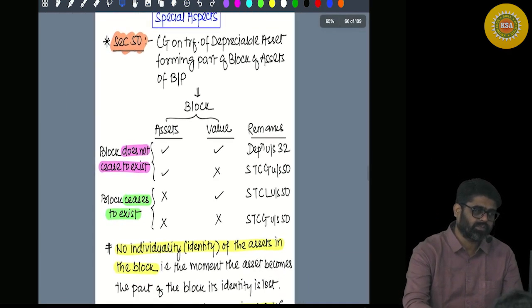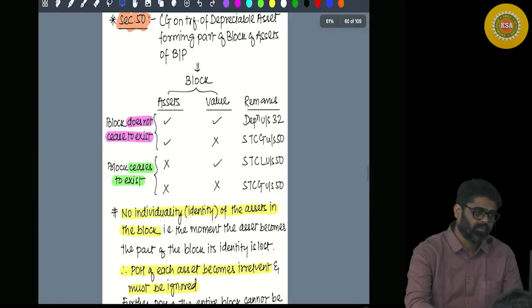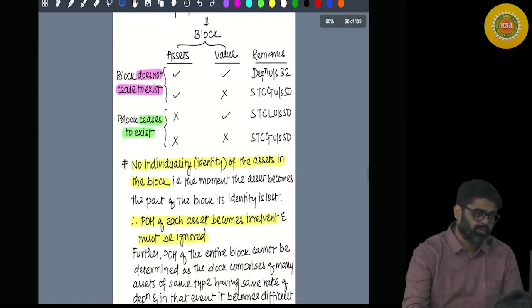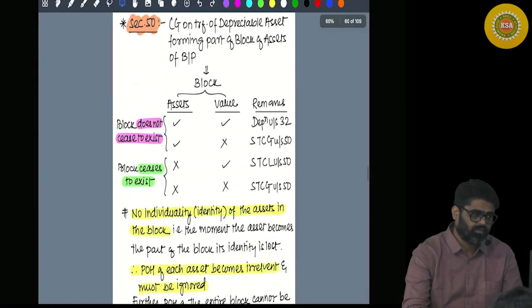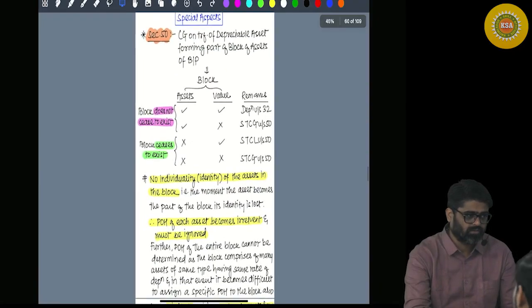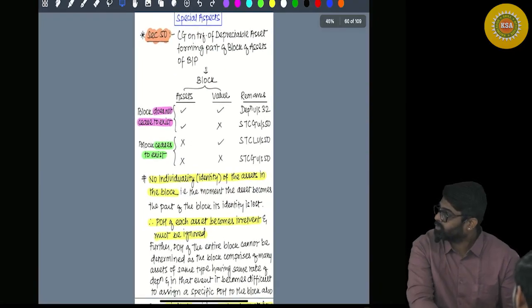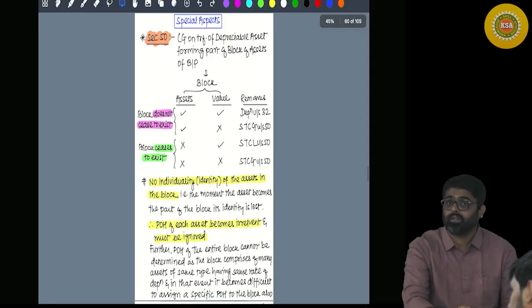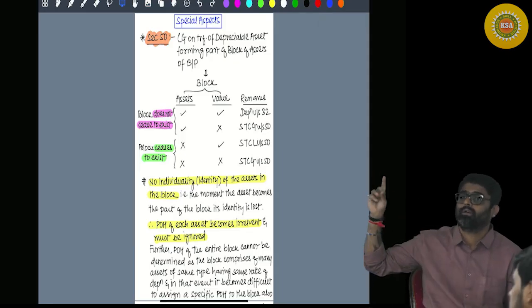Which is the first section you can see? Section 50. Can you see this? Is it visible, guys? The students who are sitting in the last bench, can you see that? Read it.